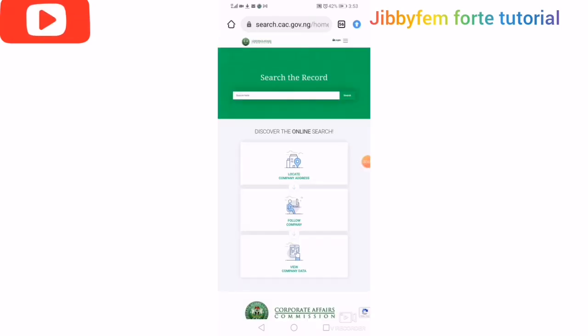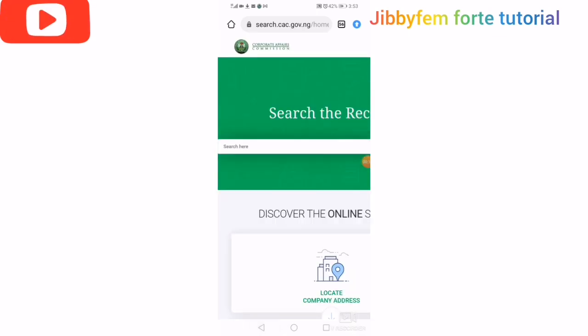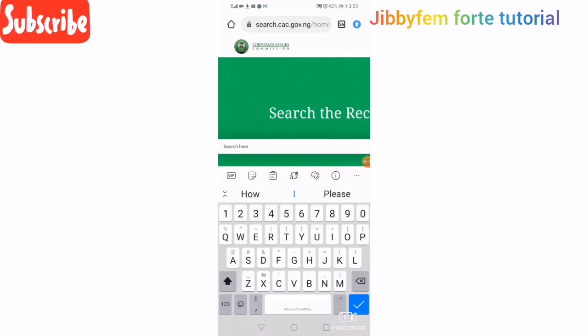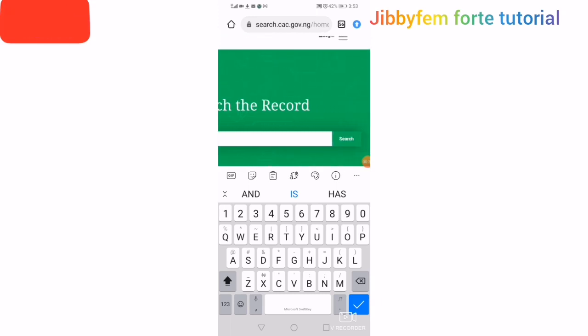Now you'll find that it will bring you to this particular page, the search record page, and what we are going to do is type whatever name we want to use. You will notice that immediately I clicked it, it became bolder. So I'm going to begin to type the name I intend to use. Now this is the first name. This is my main priority name, and I'm going to go ahead and search.